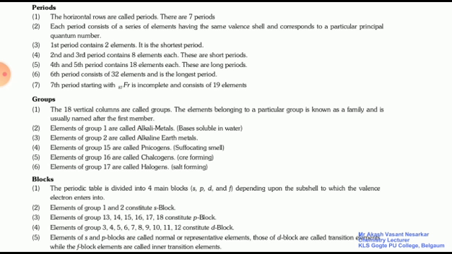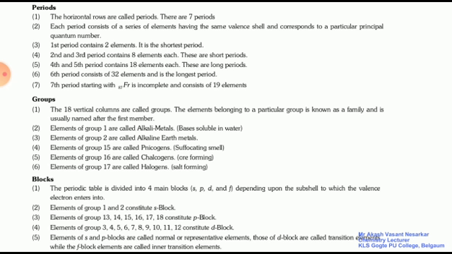Now groups. The 18 vertical columns are called groups. So there are 18 columns in the periodic table, each known as a group. The elements belonging to a particular group are known as a family. Each group is known as its own family and it is usually named after the first member or the first element. For example, elements of group 1 are called alkali metals because they form bases when dissolved in water.